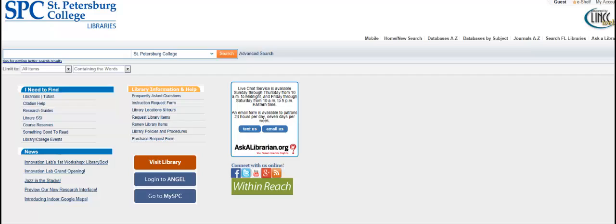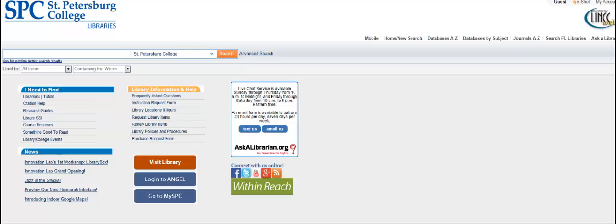The same holds true with newspaper resources. Newspapers can be an excellent source of current events, interviews, and reviews, but should be used to supplement and guide your ideas and concepts in more academic resources. Here at SPC, we have a number of resources and ways to locate these types of sources.